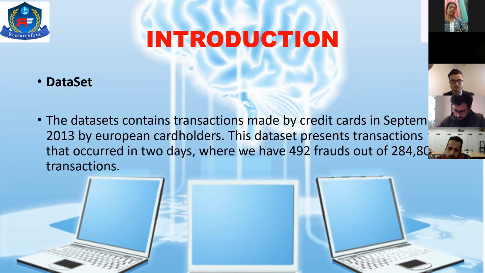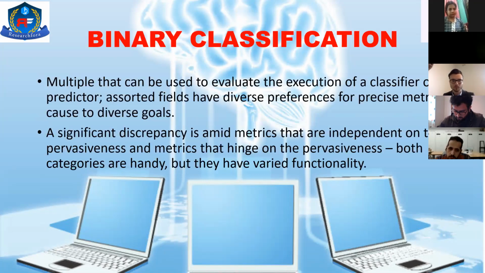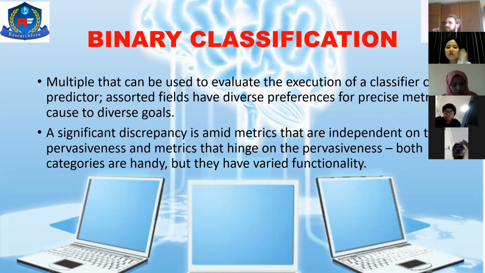Out of that itself, we got about 284,000 cases. And in this, we have come to the binary classification. This binary classification is nothing but classifying each case as 0 or 1 based on the prediction. Before we go into this, there are a few basic terms that we need to understand in binary classification: true positive, false positive, true negative, and false negative.